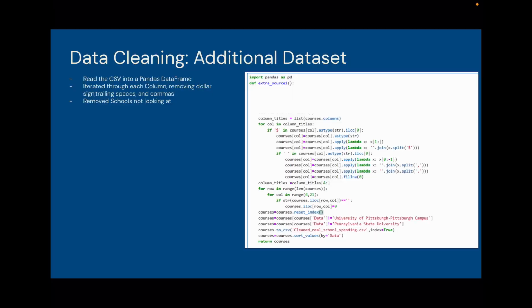Finally, for our additional CSV, we read it in as a pandas data frame and then iterated through each column and removed the dollar signs, trailing spaces, and commas from each column by splitting it and then rejoining them. And then we removed the schools that we were not going to be looking at for our analysis.